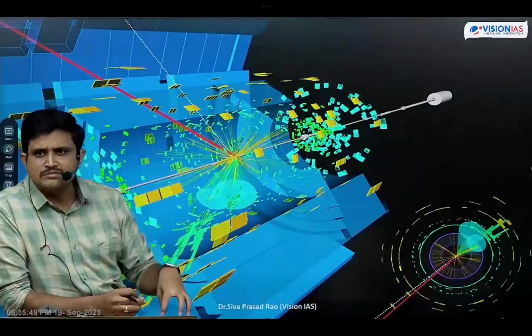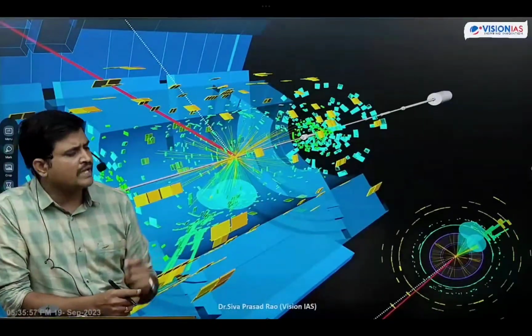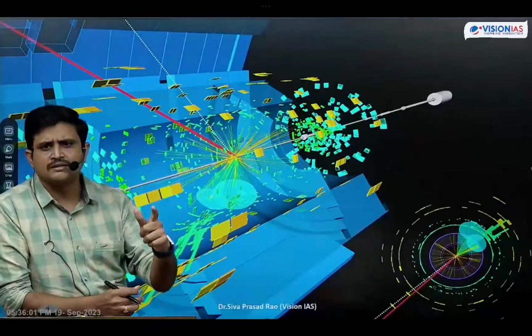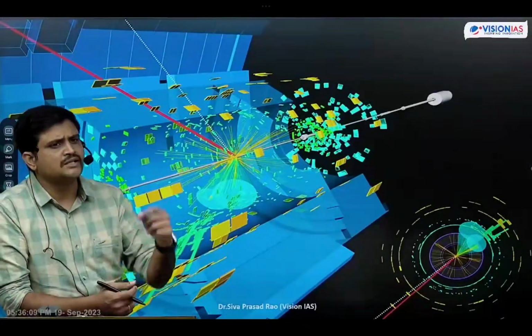The Higgs boson particle was discovered in 2012, and it was referred to as the God particle. Why was it referred to as the God particle? Because it is the particle which transfers mass from one particle to another particle. Scientists consider it a basic particle.